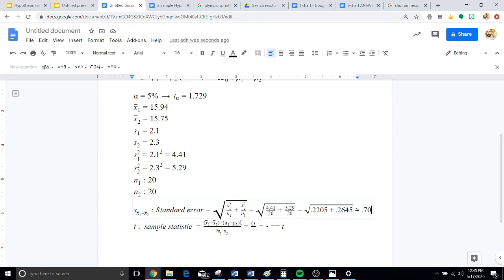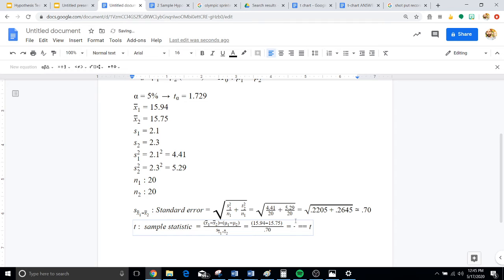So on the top, we know that these two mu's are going to just completely cancel each other out, so they're pointless to think about. But x1 minus x2 is going to give us 2.1 minus 2.3. Sorry, no, it won't. It's going to give us 15.94 minus 15.75. And those are all going to be over our standard error, which is 0.70.